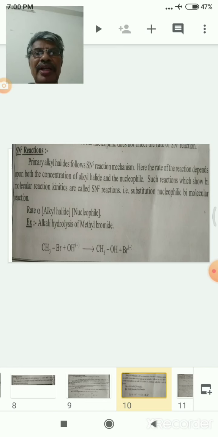In the SN2 mechanism, the best example is the hydrolysis of methyl bromide. Methyl bromide plus KOH, the resultant product is methyl alcohol. The byproduct is potassium bromide.